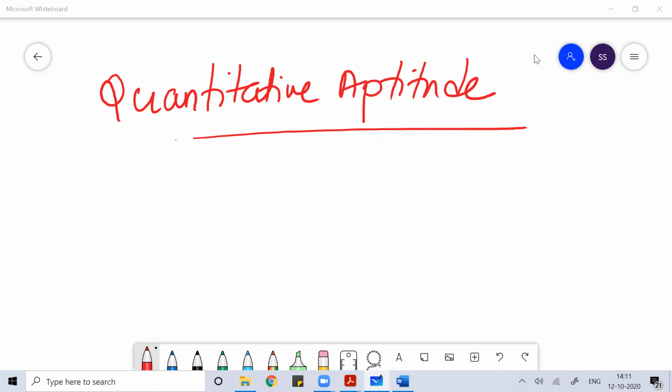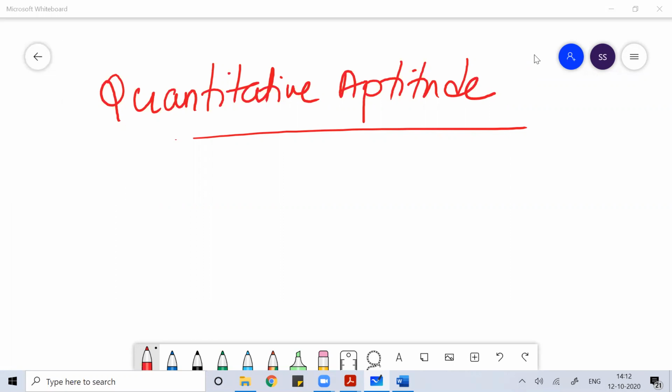When you're preparing for quantitative aptitude, you need to understand that the majority of questions will come from the concepts of arithmetic. Arithmetic includes topics like percentage, profit and loss, simple interest, compound interest, time and work, time, speed and distance. So in order to solve these questions, you should be very good with the conversion of fraction into percentage, because in the exam whenever you get any question, you need to convert that data into fraction. If you are able to convert that data into fraction, you can do it very fast.